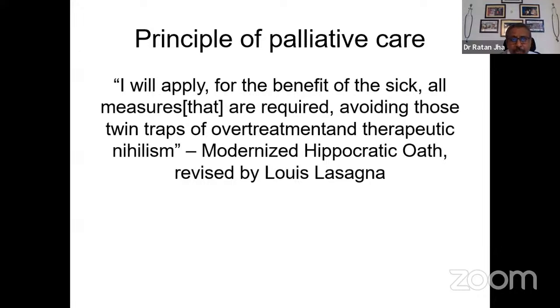So when we talk about principles of palliative care in our day-to-day practice, this is a modernized Hippocratic oath which is listed: that I will apply for the benefit of sick all the measures that are required, avoiding those twin traps of overtreatment and therapeutic nihilism. That means either I will not go for excessive therapy, which is costly and may not be pleasurable even for many patients, and therapeutic nihilism, that is, we will not do anything. Once they have decided that they don't want dialysis, we will not give any kind of supportive care.